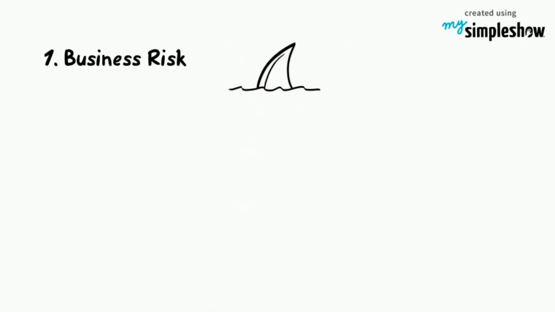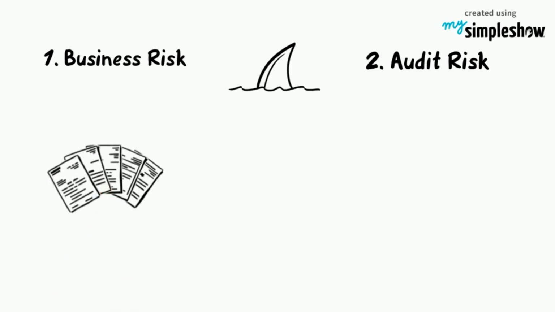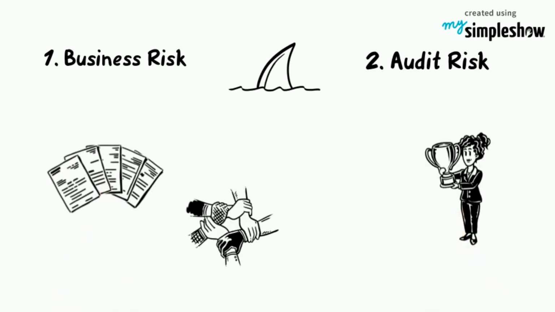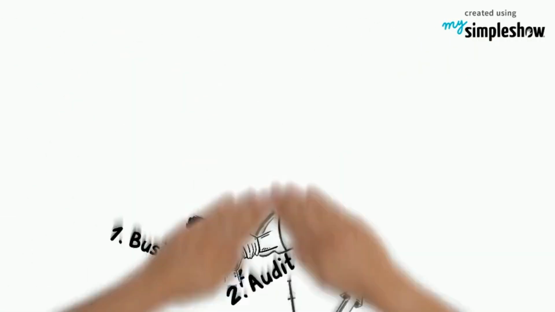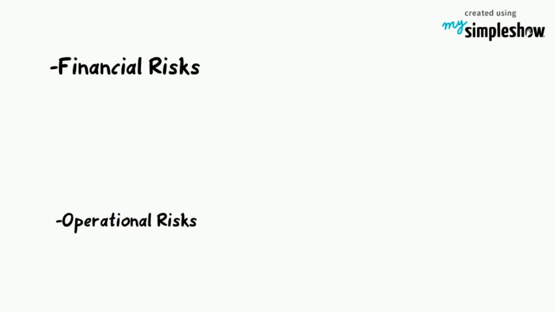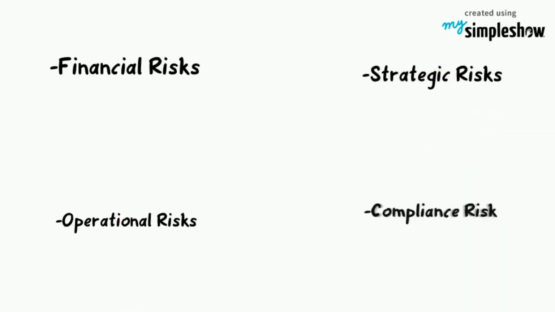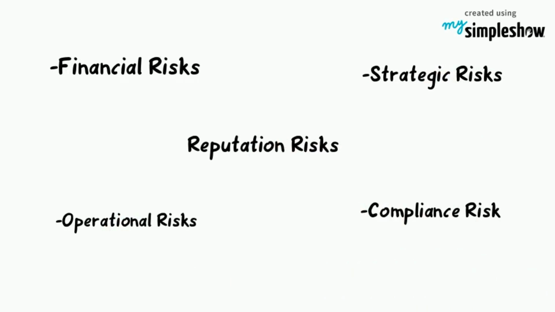In general, there are two types of risk, which are business risk and audit risk. Business risk occurs due to significant conditions that prevent the achievement of organizational goals and objectives in the entity. There are a few examples such as operational risks, financial risks, strategic risks, compliance risks and reputation risks.